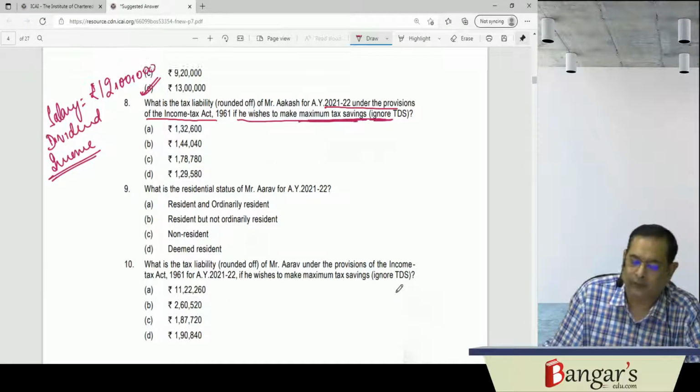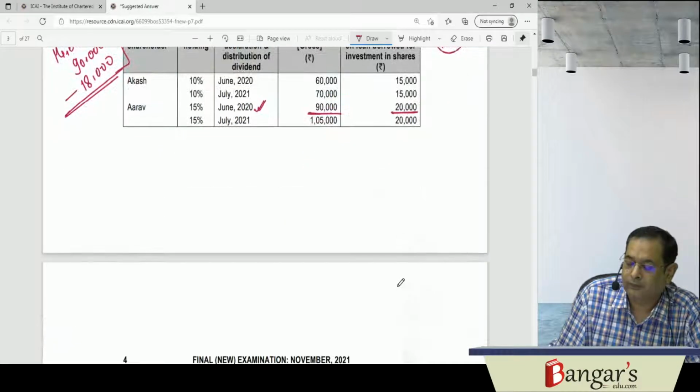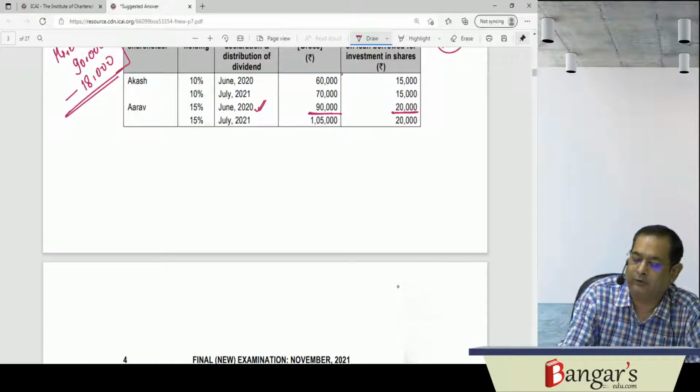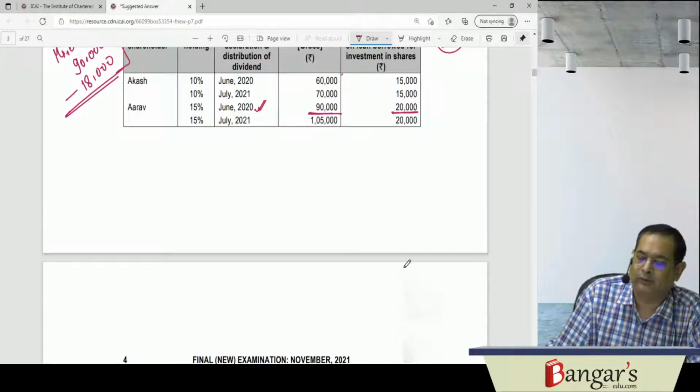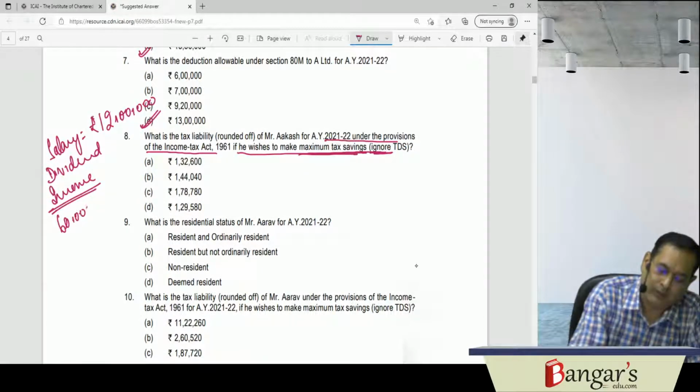Dividend income of Akash will be 60,000 minus 12,000, because expenditure will be deductible to the tune of 12,000 only. That is 12 lakh 48,000.